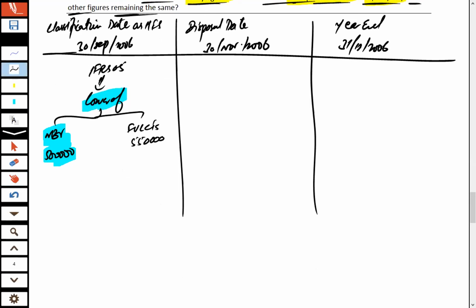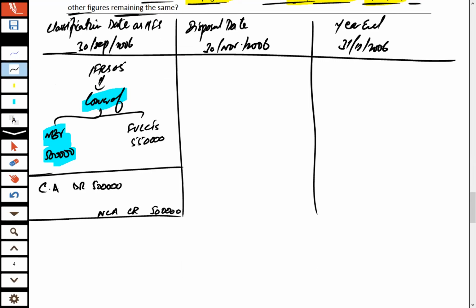So what should be the double entry? The double entry of this asset in this scenario is: non-current asset with a book value of 500,000 is credited, and according to the lower of concept, this asset would be recorded as a current asset in the balance sheet at the same value of 500,000.